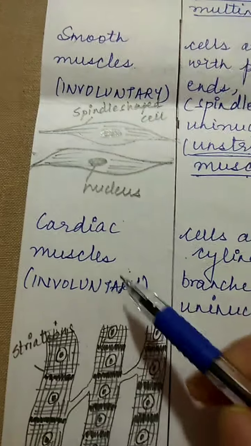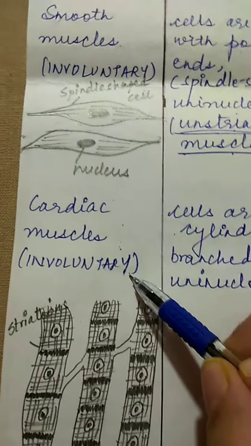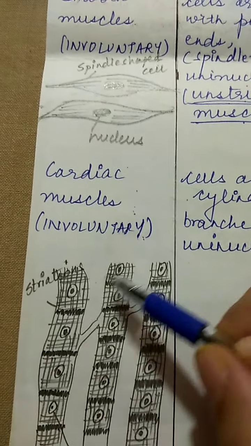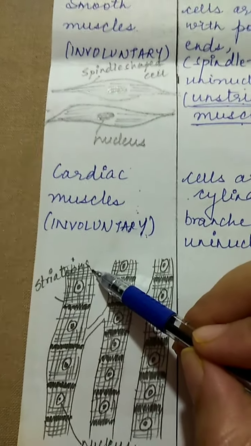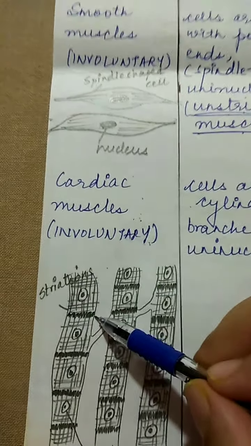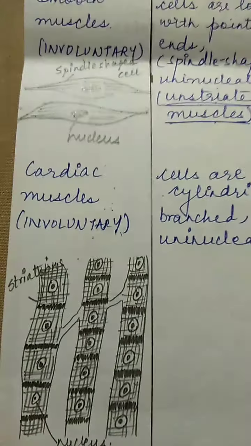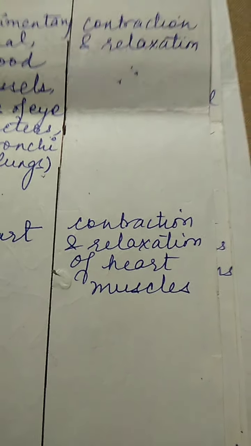The last type is cardiac muscle, which is again involuntary, present in the heart. These are highly branched, you can see, and highly striated, you can see these stripe regions. So these are the striations. So we can say cardiac muscles are striated muscles and they are involuntary, plus they do not get tired easily. Why? Because they are highly branched. So the location is the heart and they help in contraction and relaxation of heart muscles.